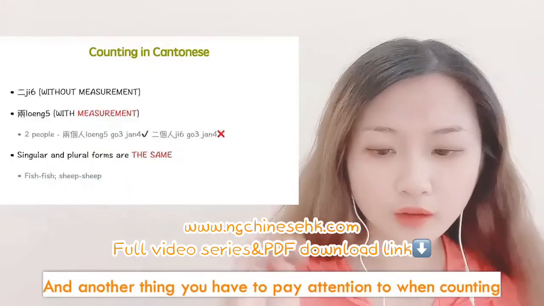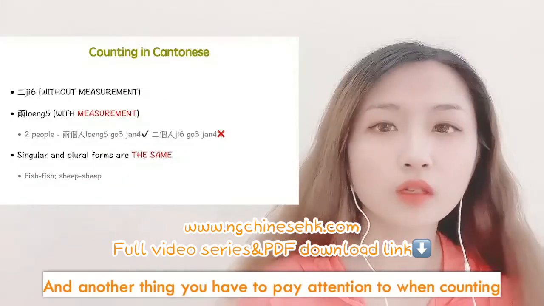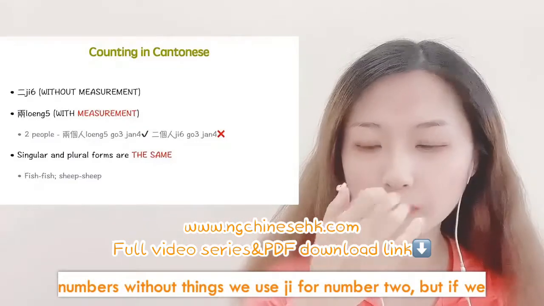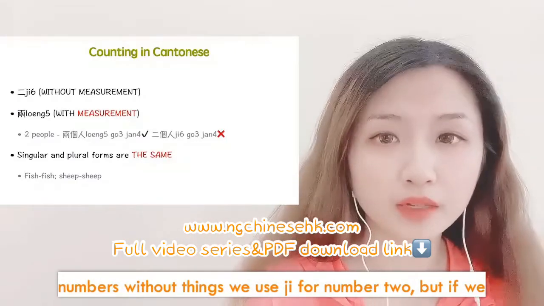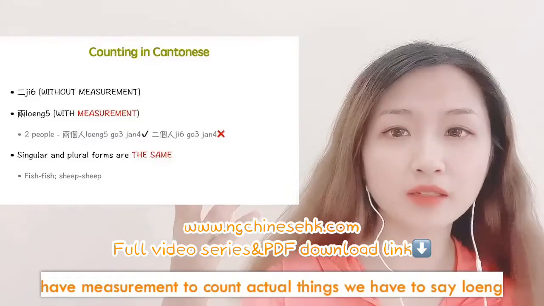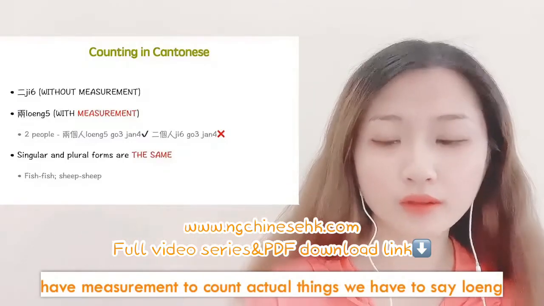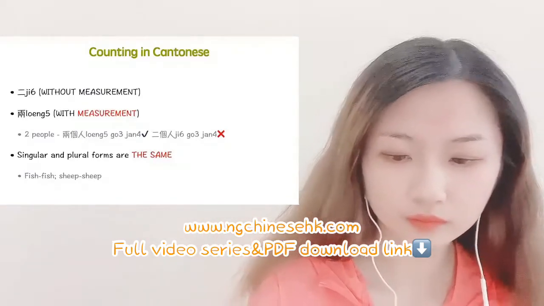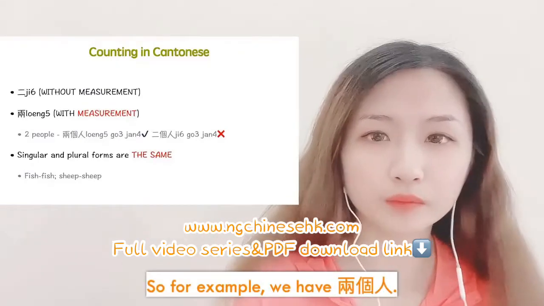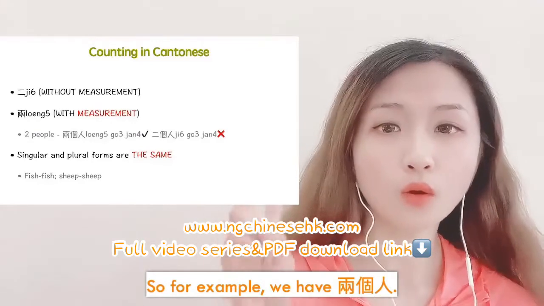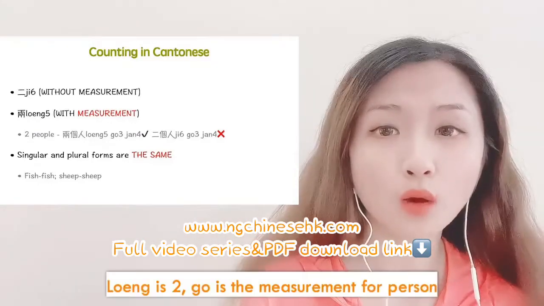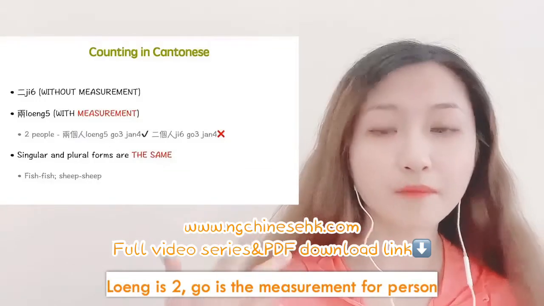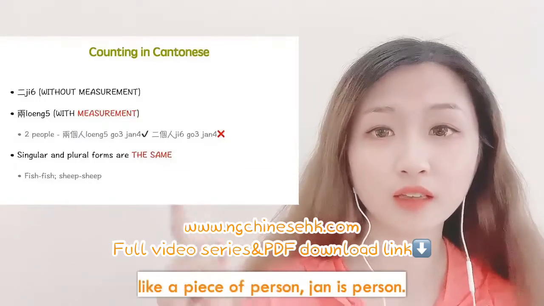And another thing you have to pay attention to, when counting numbers without things, we use 二 for number 2. But if we have measurement to count actual things, we have to say 兩 for number 2. So for example, we have 兩個人. 兩 is 2. 個 is the measurement for person, like a piece of person.